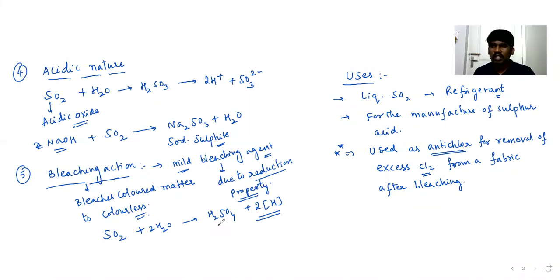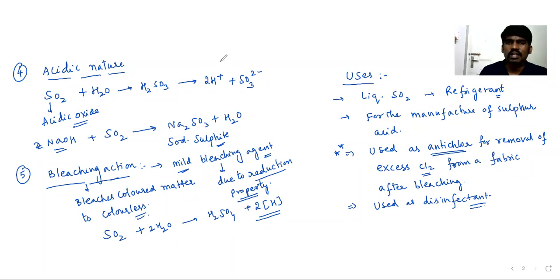It is very, very important. Sometimes they will ask you which of the following can be used as anti-chlor and used as disinfectant. All these are the major uses can be given for sulfur dioxide. Please copy it.